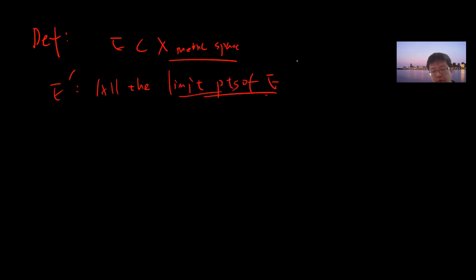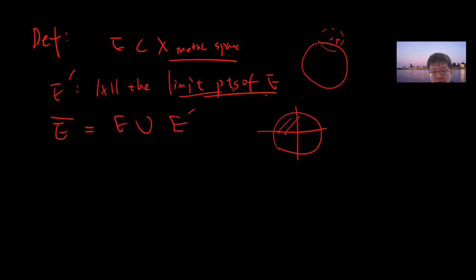So remember what a limit point is: a point such that any open neighborhood intersects E in some point other than the point itself. This is the definition of a limit point, and I define the closure to be E union the limit points. A simple example: if this is an open ball, then the closure will be the closed ball, since the boundary ring consists of limit points. Okay, so this is called closure.